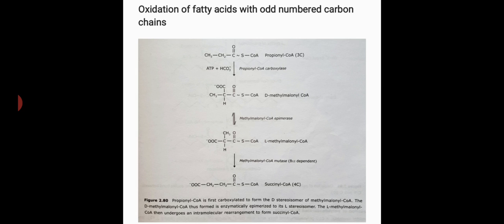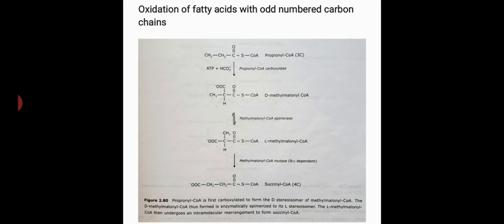Now, oxidation of fatty acids with odd numbered carbon chains. Such fatty acids are only a minor component of our diet. Oxidation of odd numbered fatty acid chains results in formation of propionyl coenzyme A, a 3 carbon compound, after the last cycle of beta oxidation. Propionyl coenzyme A finally gives succinyl coenzyme A through a biotin dependent carboxylation and a coenzyme B12 dependent rearrangement.